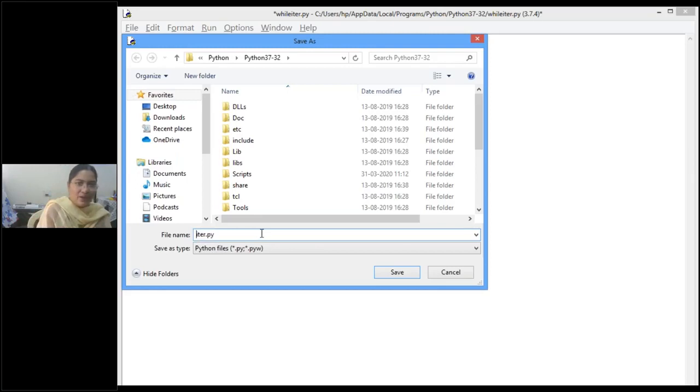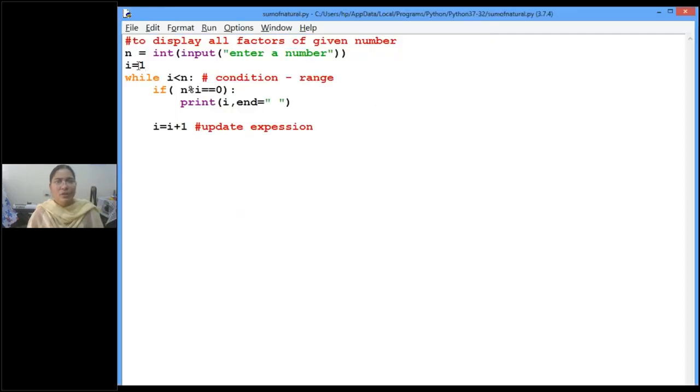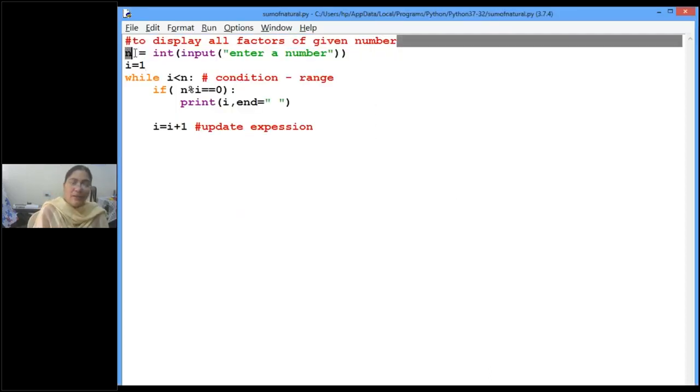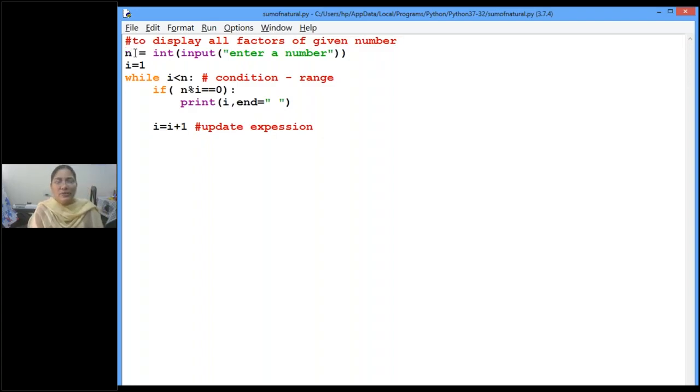To find the sum of natural numbers, from where to where? Within that range, first I will just display all the numbers in a given range. Then you should do the sum. Clear, children?